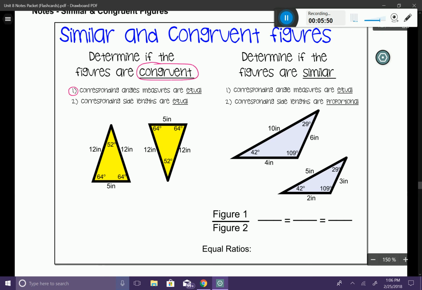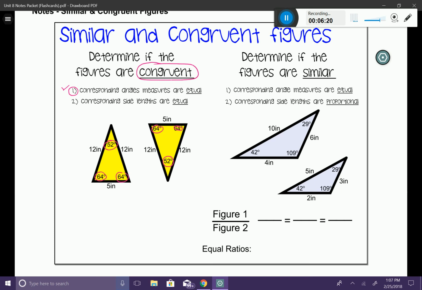So if we look at our triangles here below, we can look at the angle measure 52 degrees. Now you can see that the triangle next to it is flipped over. So his corresponding angle is going to be 52 degrees. So these two are equal. And you also want to go ahead and test the other ones as well. And you can see that the angle measures are equal. If that is the case, then the first test of congruency is finished.